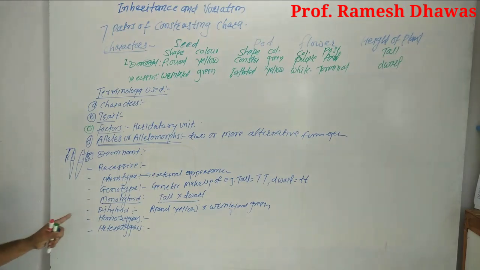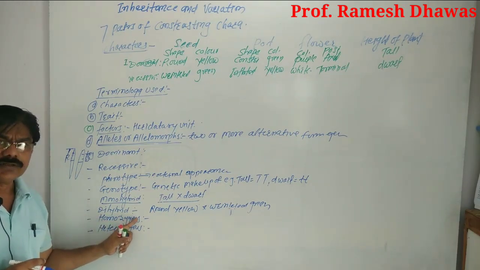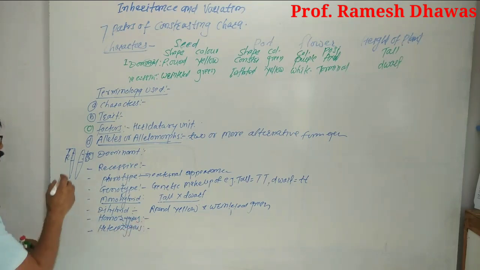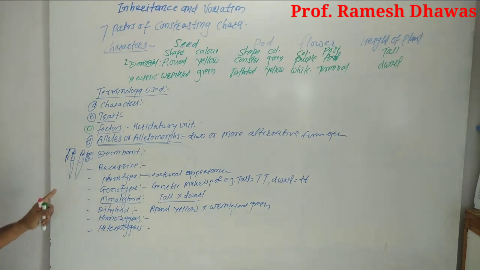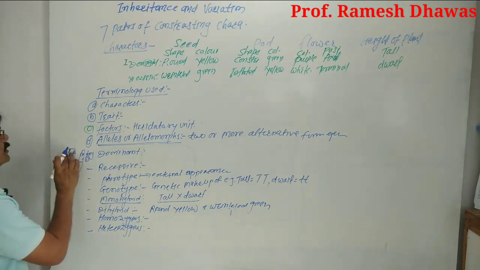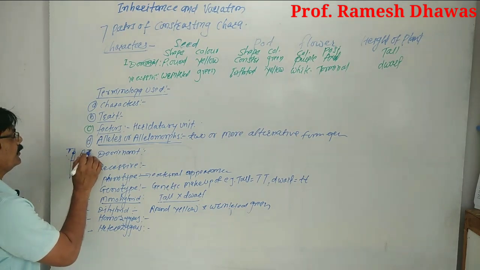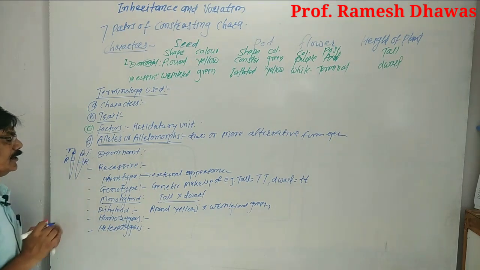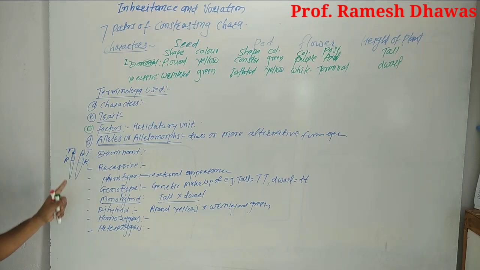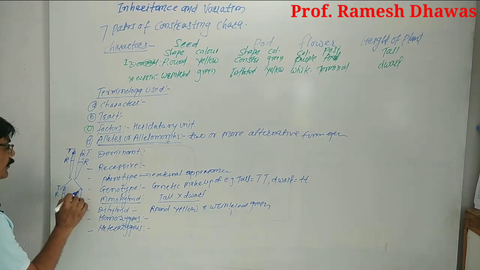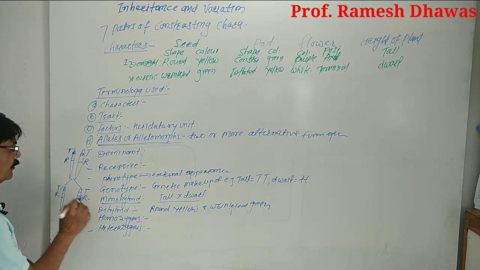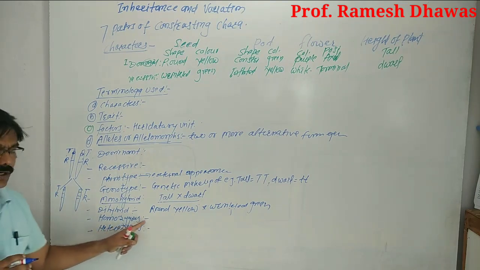Homozygous means an individual having the same set of genes producing the same type of gametes, such as capital T with capital T, capital R with capital R on a homologous chromosome. That is called homozygous. As they produce gametes, they produce such type of gametes: from one side capital T, capital R, from the other side capital T, capital R. Means the same type of gametes are there. That is called homozygous.